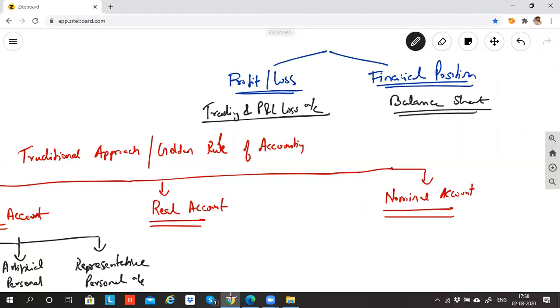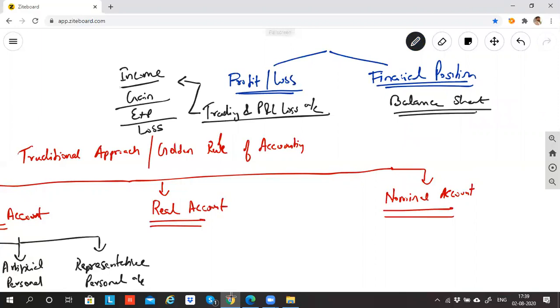So in the trading and P&L account, what kind of accounts are recorded? Everything which is income in nature, any account in the nature of gain, any account in the nature of expense, and any account in the nature of loss.